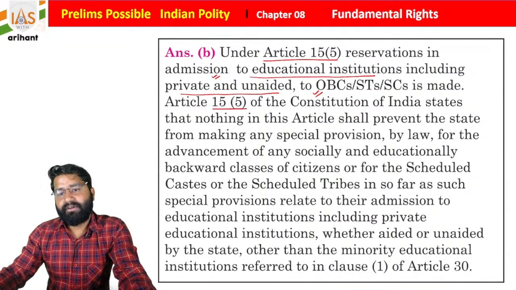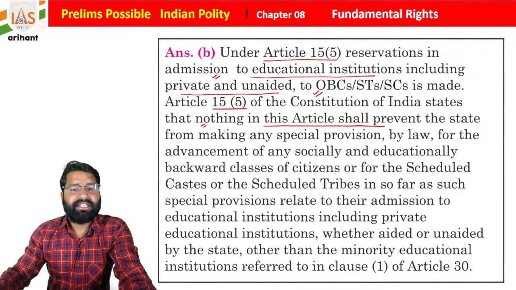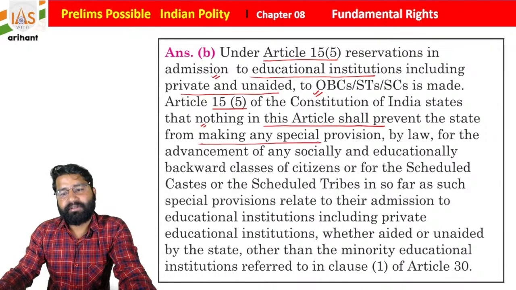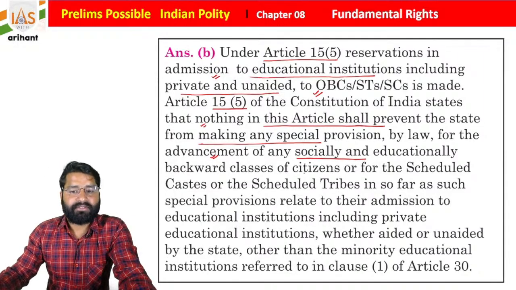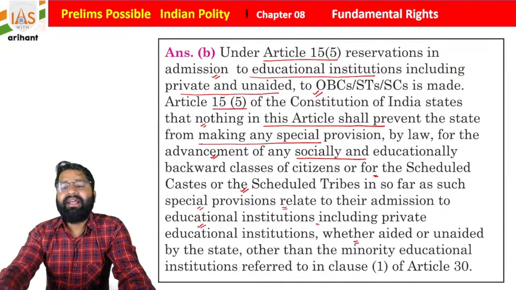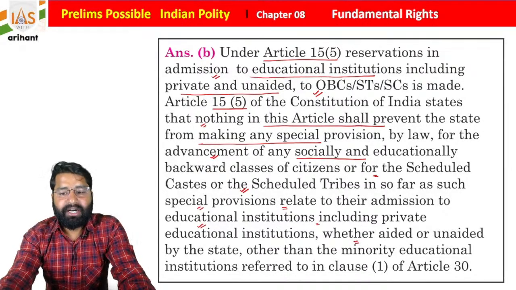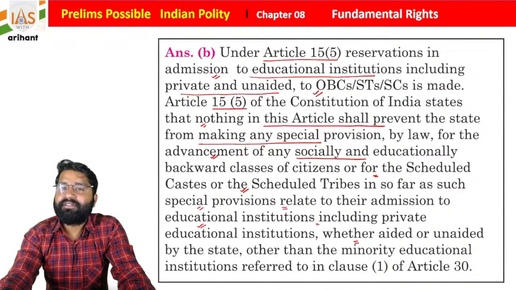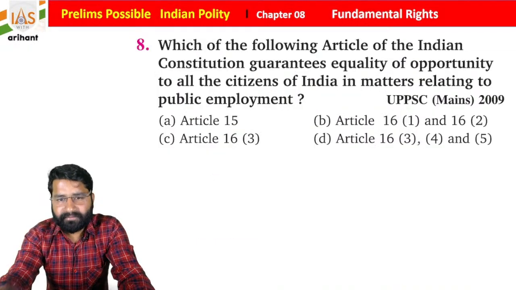Article 15 Clause 5 of the Constitution of India states that nothing in this article shall prevent the state from making any special provision by law for advancement of any socially and educationally backward class of citizens or for the scheduled caste or scheduled tribe, insofar as such special provision relates to their admission to educational institutions including private educational institutions, whether aided or unaided by the state, other than minority educational institutions, which are referred to under clause 1 of Article 30. So we will discuss that also. I hope you all are able to understand.